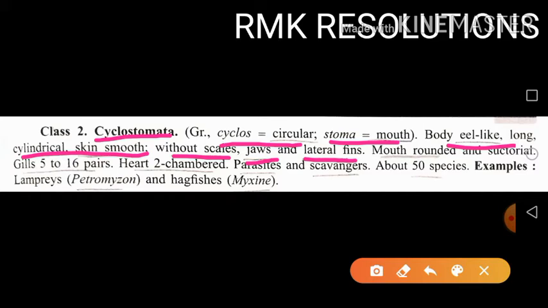Then the mouth, it is a rounded mouth. Remember, this is an important point. The mouth is rounded, and it is a suctorial mouth. Suctorial means what? That particular mouth is adapted for sucking purposes, or the mouth has suckers for feeding purposes, and that mouth also has the ability to adhere to a certain substratum. So that's why this is the suctorial mouth, that is, the sucking mouth, we can say.